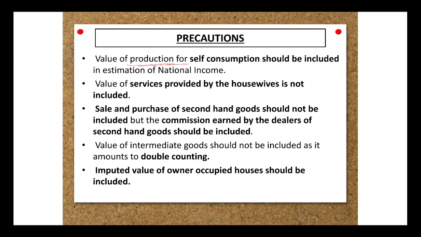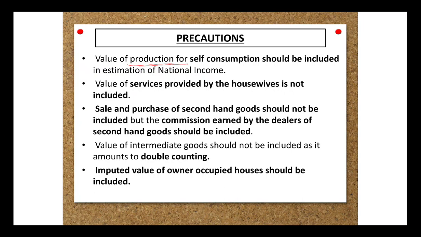And the imputed value of owner occupied houses should be included. That basically means either you're living on rent or you are living in your own house, but it has some rental value attached, so that should be counted. Otherwise we will not get to know the price of the particular asset being taken into account.